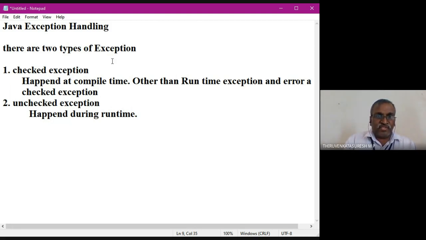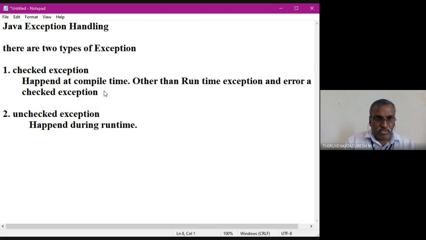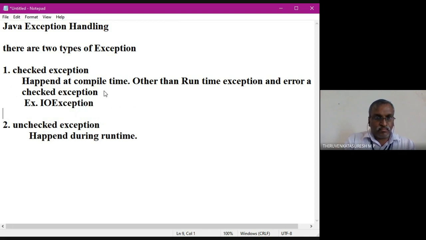So examples of these two: IO exception, SQL exception. So these types of exceptions are called checked exceptions.